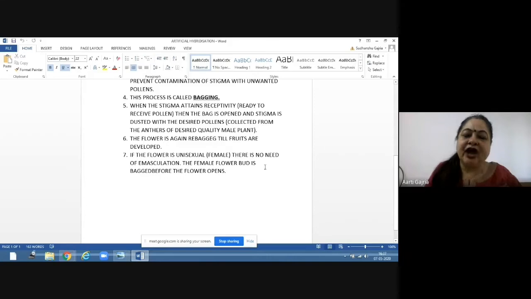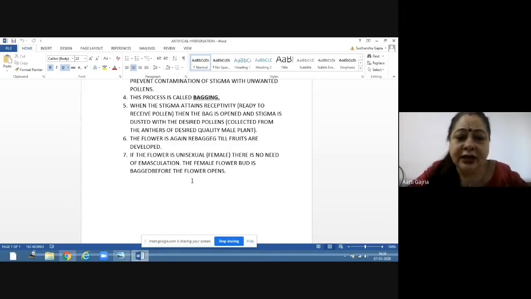The female flower bud is only bagged. You have to keep it bagged in the butter paper bag, so that it should not get contaminated before the flower opens. Now, why is it done before the flower opens? Because if the flower is closed, there are fewer chances of any pollen coming and contaminating the stigma. But if the flower is exposed and open, then the probability of contamination is more.